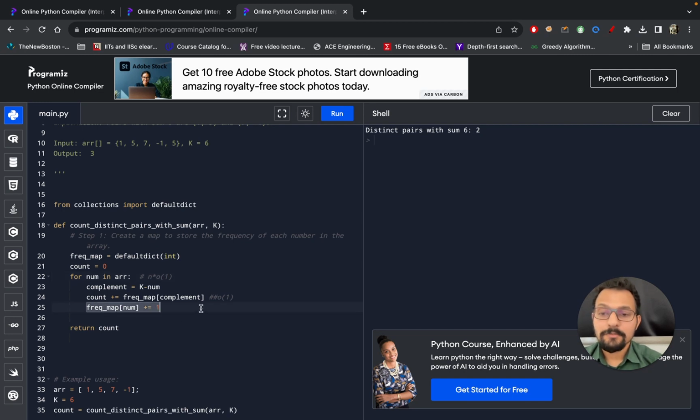Now comes the part of space complexity. If you see space complexity, the maximum number of elements that you can have here is the size of the array. If all elements are distinct, then it is the size of the array, which is again n. So that's why space complexity is also order n.